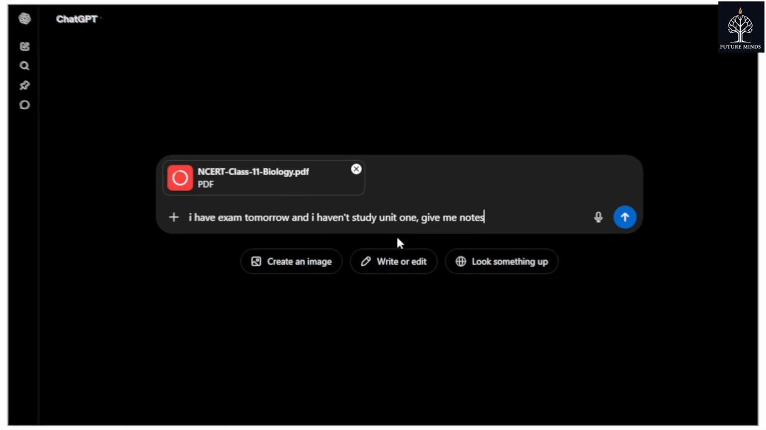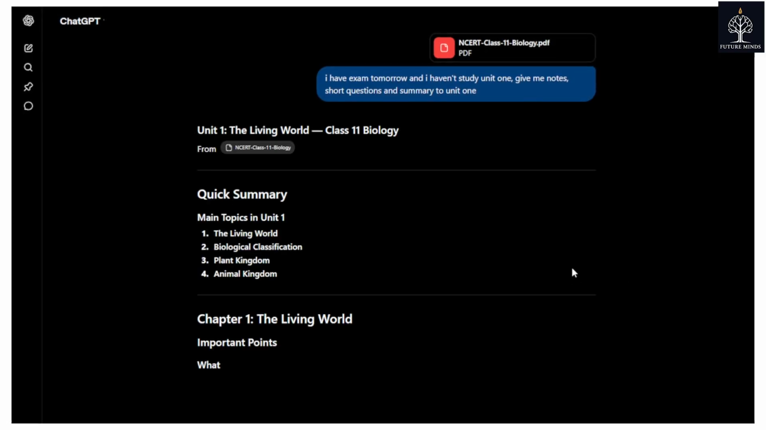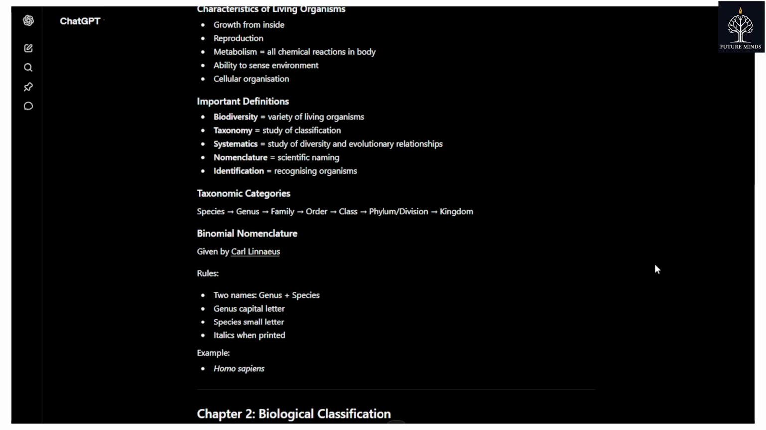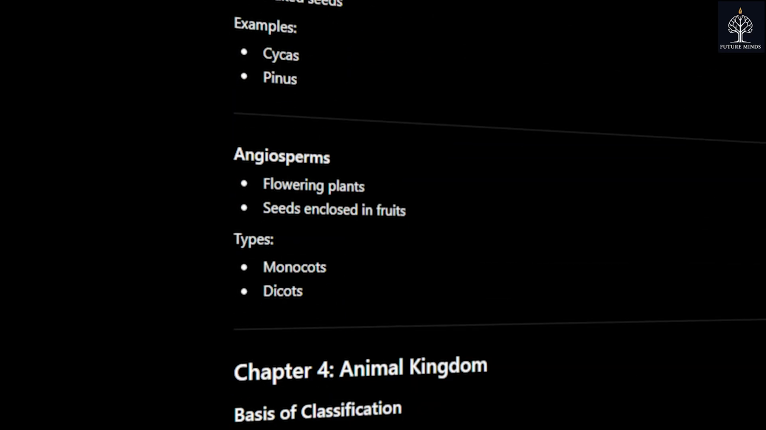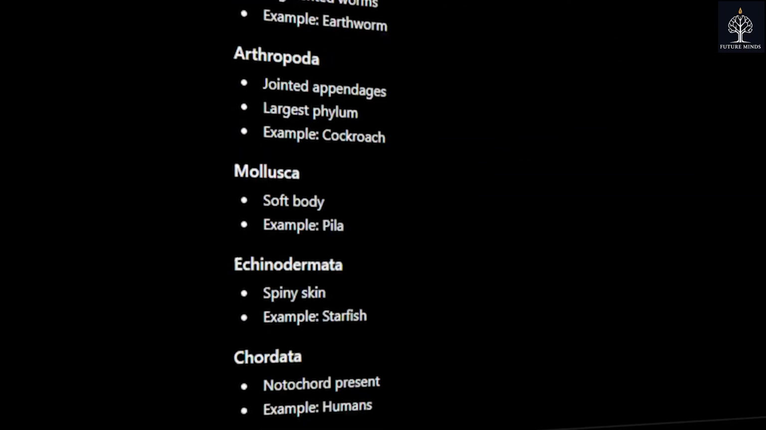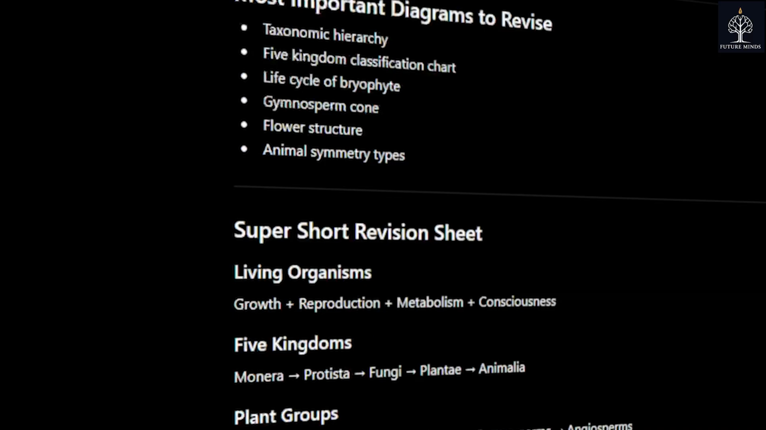Imagine this, you have an exam tomorrow. Now you haven't learned anything. You open ChatGPT, you simply upload the chapter, and what you have is amazing. You have the summary, you have the notes, you have the explanations, and you even have the answers to the questions right at the end of your chapters.